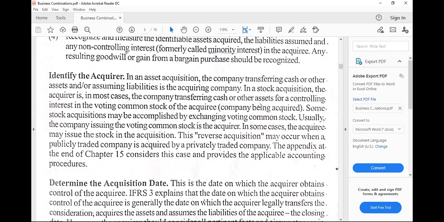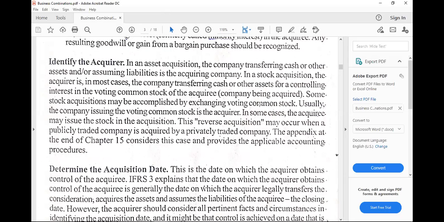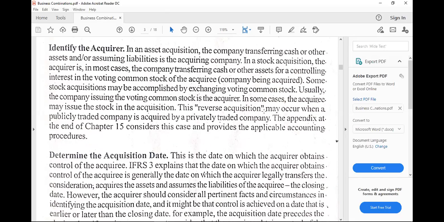Acquiree, again, is the company being acquired. And then there's a slight mention of reverse acquisition, which will be tackled in subsequent chapters, in that the acquirer, or the transferor of consideration, the entity that transfers consideration to acquire another company, will be the accounting acquiree. So meaning there is a reversal. The acquirer, legally speaking, becomes the acquiree, accounting speaking, because in accounting, we talk of substance over form, or economic substance over legal form.